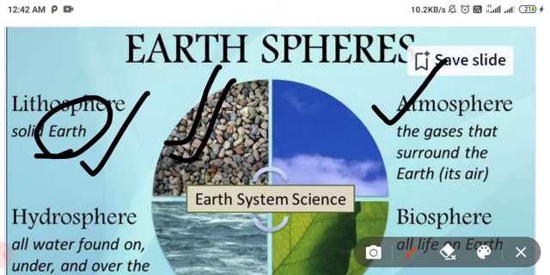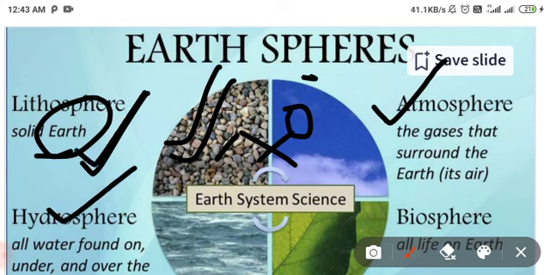But the lithosphere is a very important part of the earth because 70% of the earth's surface is covered by the hydrosphere. Hydrosphere means all the water found on, under and over the surface of the earth. Hydro means water, lithos means surface, atmosphere means gases, friends.